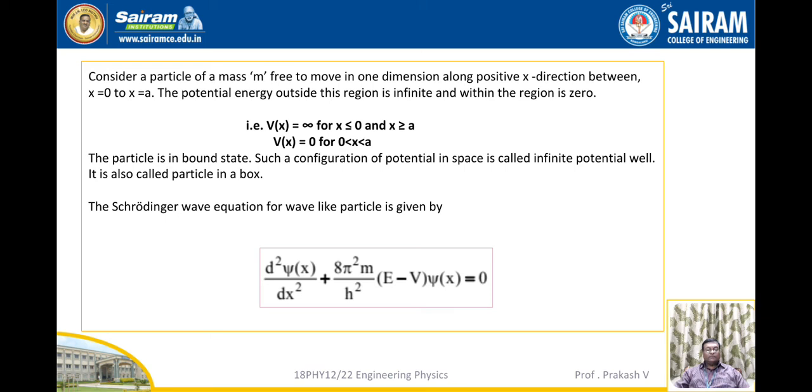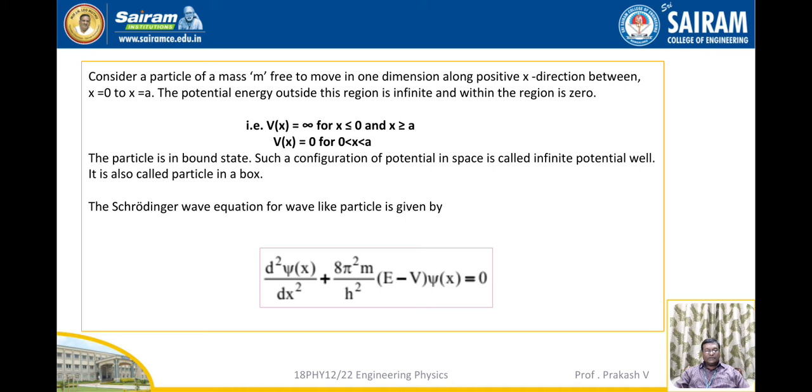And the value of V of x is equal to 0 for x greater than 0 and less than a. The particle is in a bound state. Such a configuration of potential in space is called an infinite potential well. It is also called a particle in a box.